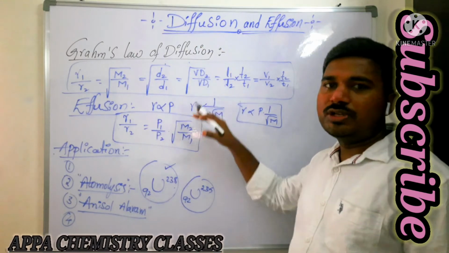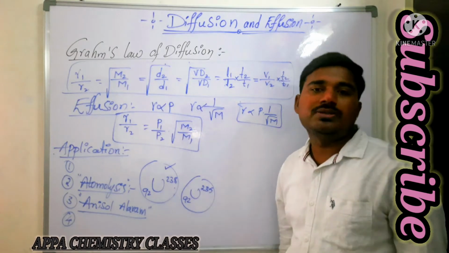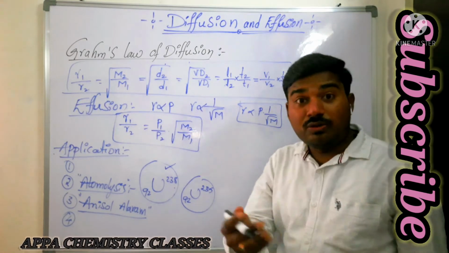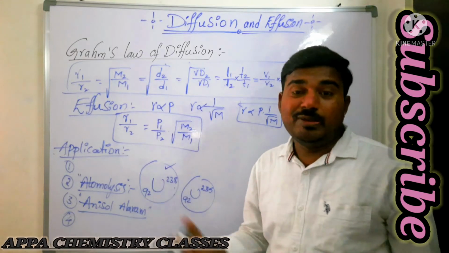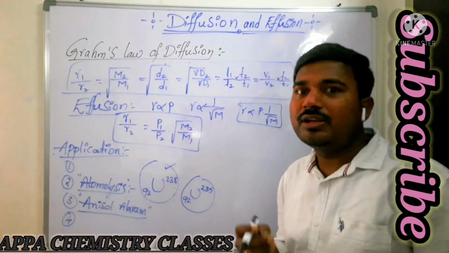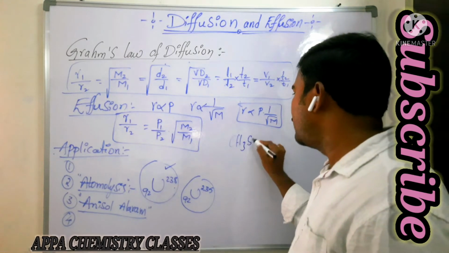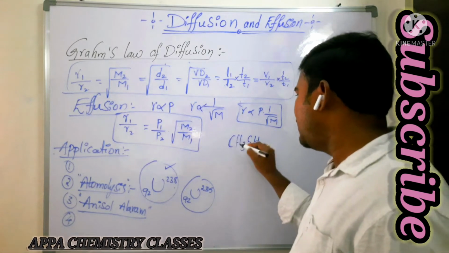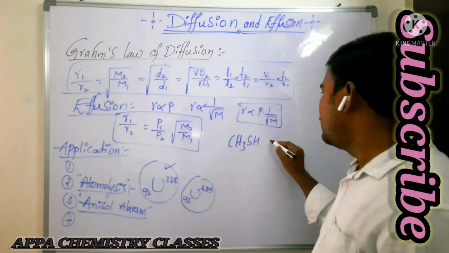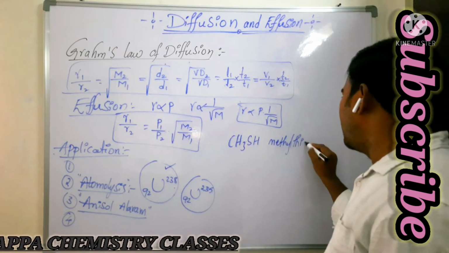We have seen the diffusion, and applications also we have seen. Also in our home, we have domestic cylinders. How are you going to identify the leakage of a cylinder? We will get some smell. That smell is due to the presence of methyl thioalcohol, CH3SH. It is called methyl thioalcohol.